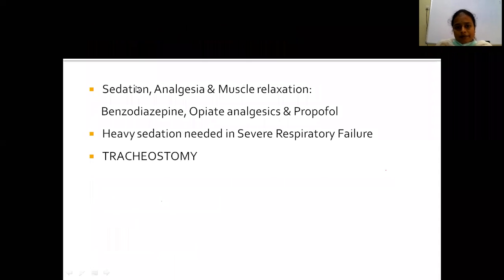Before mechanical ventilation, we sedate the patient and give analgesics and muscle relaxants. Heavy sedation is needed in severe respiratory failure patients, and in some patients we will go for tracheostomy, those who require long-standing mechanical ventilation and are dependent on the ventilator. Then we do a procedure like tracheostomy.